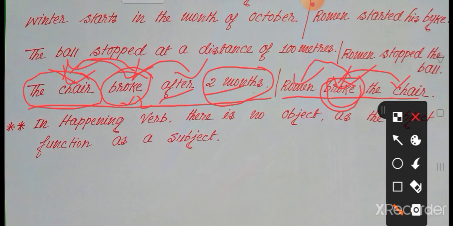But the chair never broke itself. Okay? As the chair never broke itself, it can never be a doer. So the chair is not a doer in the sentence. As there is no doer, that's why the verb broke is called a happening verb.